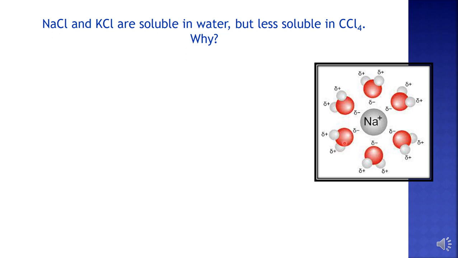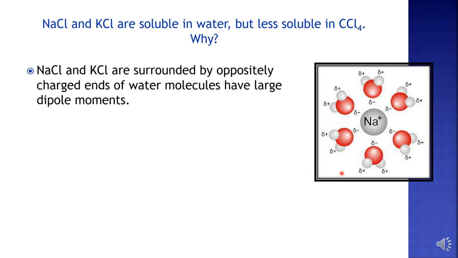So you can see the negatively charged end of the water molecule comes closer to the positively charged sodium ion. In this way, sodium ions are surrounded by oppositely charged ends of water molecules. Similarly, chloride ions will also be surrounded by the positively charged ends of water molecules. So both sodium ions and chloride ions are surrounded by oppositely charged ends of water molecules having large dipole moments. So what happens there is a type of ion-dipole interaction, right?